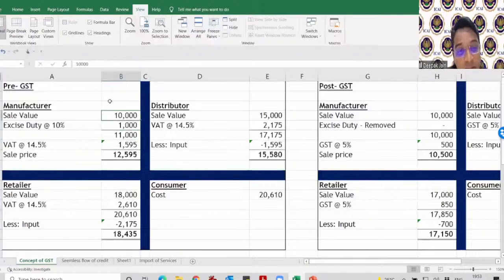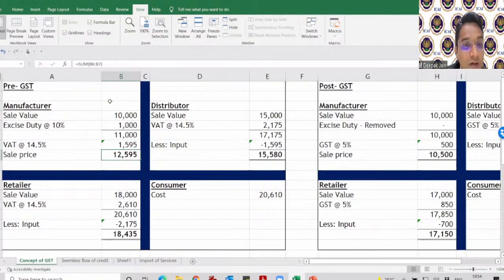On this, I've already paid tax of 1,000. On this 1,000, I'm paying tax again. This is what is called cascading of taxes, which is tax on taxes. VAT was a tax which was levied on the excise duty again. So ideally, it should be 14.5% on 10,000, right? But VAT didn't work like that. It always worked as a tax on the tax itself. So I had to pay tax of 14.5% on the sale value plus excise duty value.